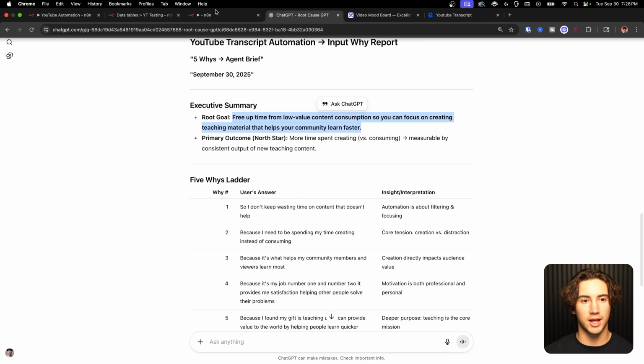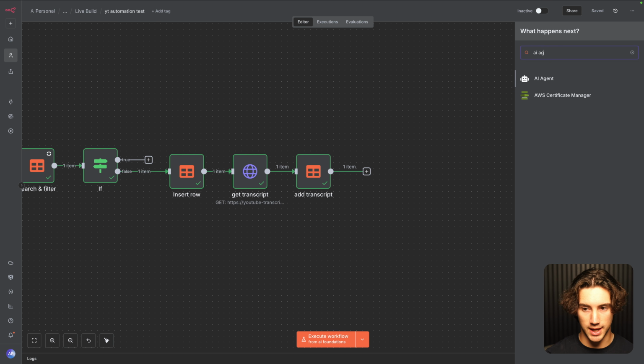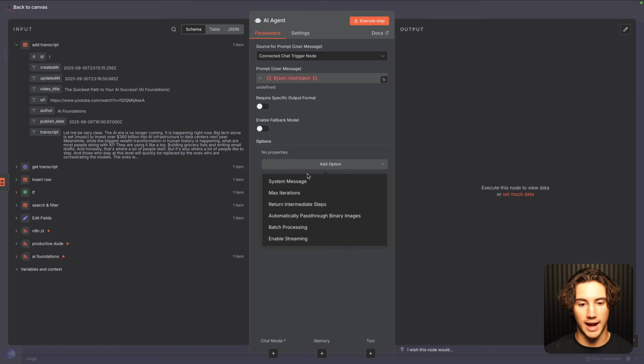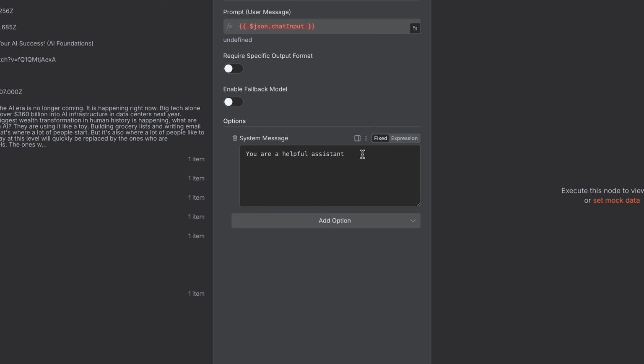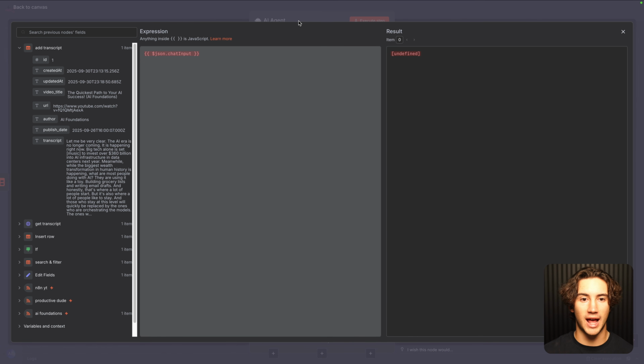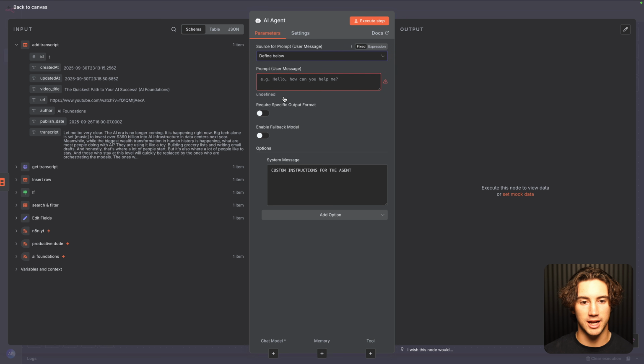So if I go back to my n8n workflow here, what I want to do is I want to hit this plus button and type in AI agent. And when I select this, what you're going to notice is you have something like a prompt, and you also can add an option and create a system message. These are your custom instructions for the agent. This is where you show the agent how to act on your behalf. And this is where you input the information that the agent needs to use in order to act on your behalf. So for source for prompt, I can change that to define below.